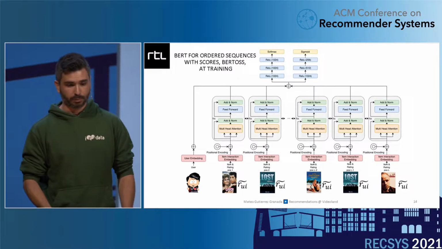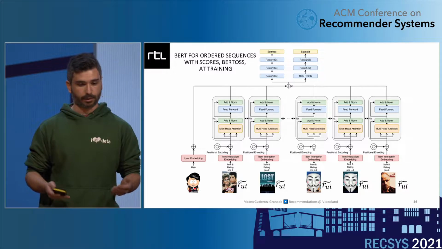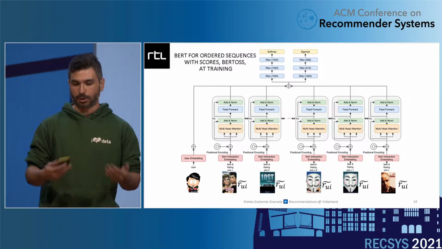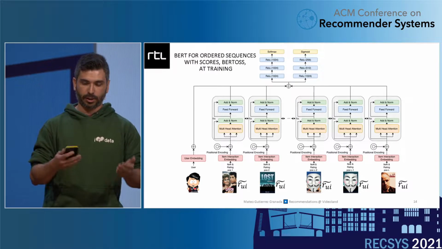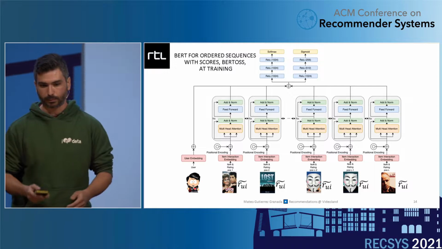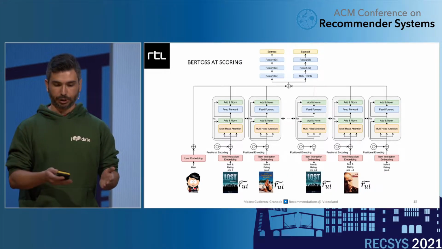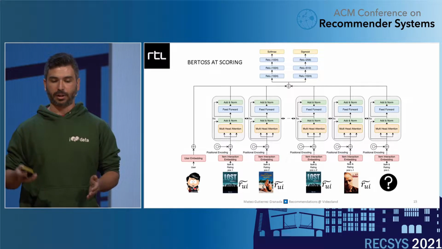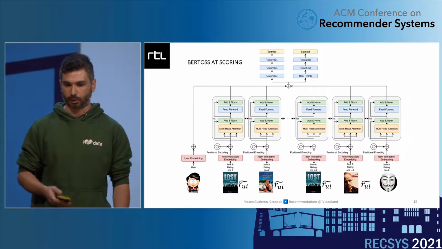At training time, a few elements in the sequence would be masked, and those elements would be predicted along with their ratings. And in this way, we bind together the next item prediction with the score or rating prediction. At scoring time, we would use the last sequence for each user. We would append a dummy item at the end. We would mask it, and then that would trigger the prediction for that one item.